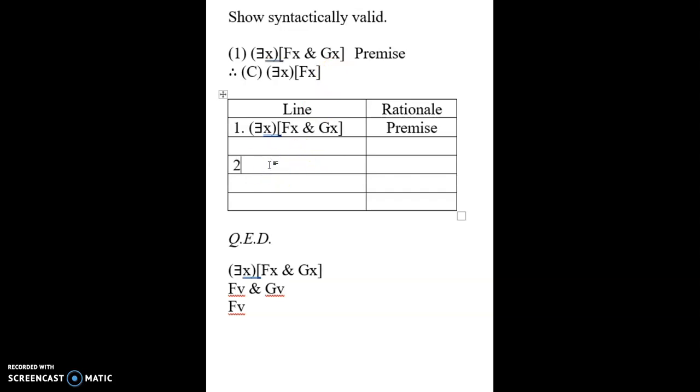Your task is to prove it. So let's go ahead and do that. I'll give you a little bit of a hint, right? What I want to do here is look at the conclusion, and then just sort of reverse engineer it, right? Let's just look at what the conclusion that we're trying to get to from the premise looks like, devoid of any quantifiers, and it would look like FV or something. So what I'm trying to do is build to FV so that I can existentially generalize to the desired conclusion. So pause now and give that a shot.